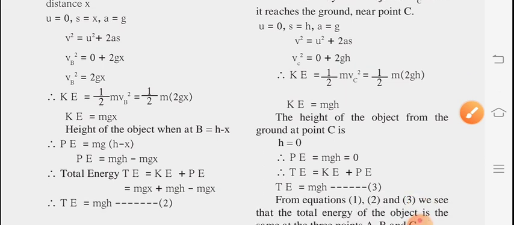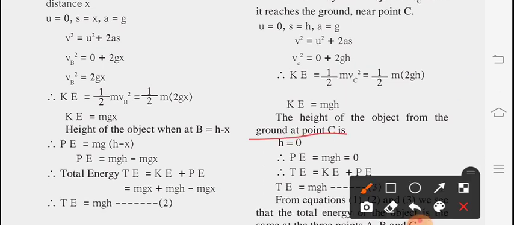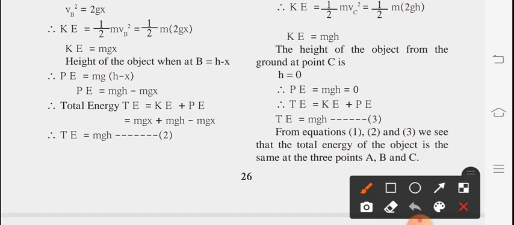The height of the object from the ground at C is 0. Obviously there is no height if it is at ground level. So in the potential energy formula mgh, because the height is 0, the overall answer will be 0. Then potential energy is 0. So we can find the total energy as kinetic energy plus potential energy. Kinetic energy is mgh and potential energy is 0, so the addition of them gives mgh. Hence total energy is mgh.